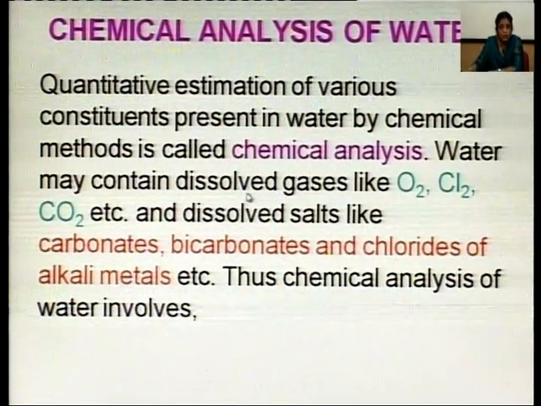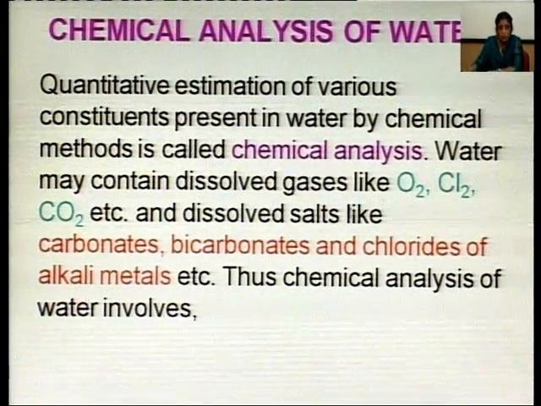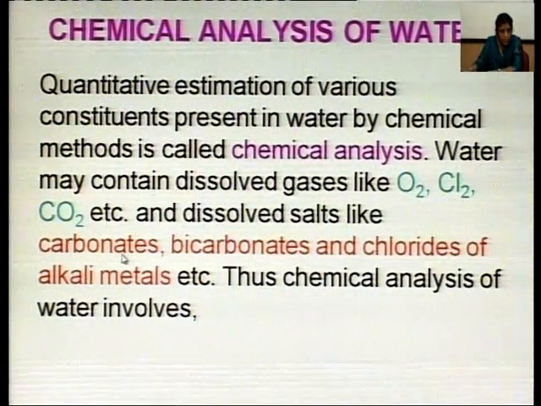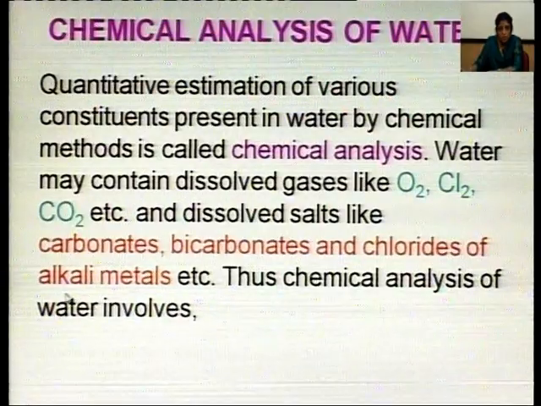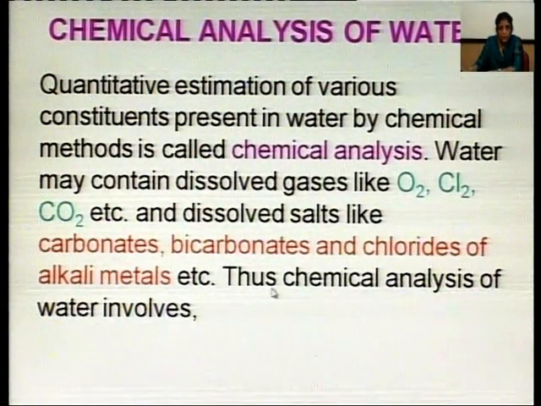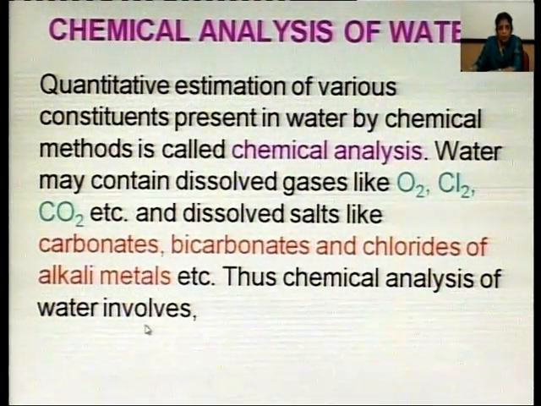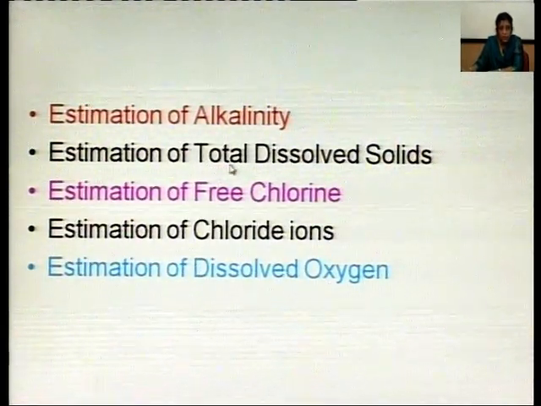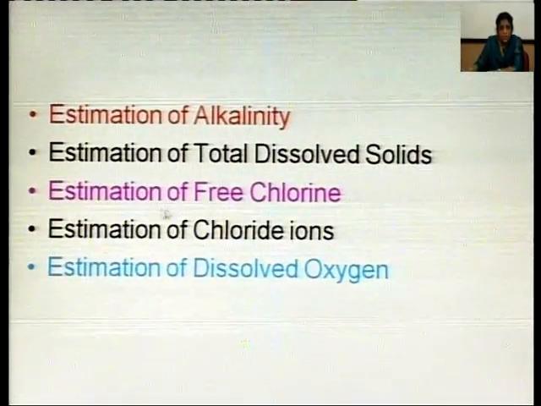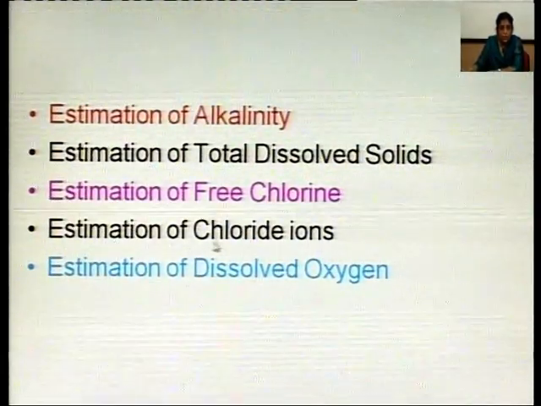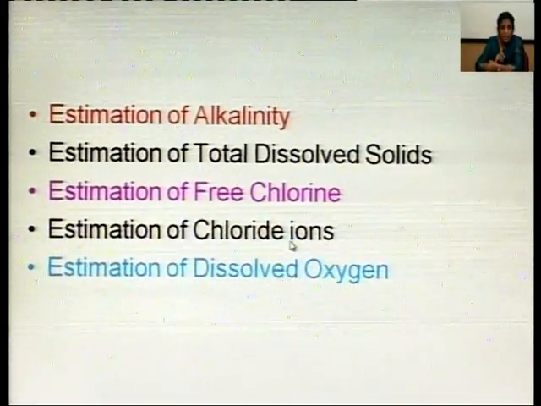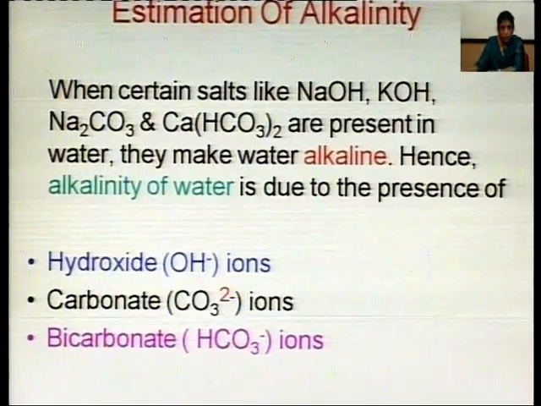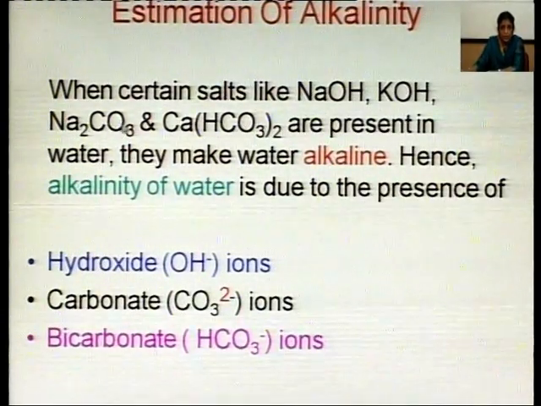Water may contain dissolved gases like oxygen, chlorine, carbon dioxide, and dissolved salts like carbonates, bicarbonates, and chlorides of alkali metals, etc. Thus, chemical analysis of water involves estimation of alkalinity, estimation of total dissolved solids, estimation of free chlorine, estimation of chloride ions, and estimation of dissolved oxygen.